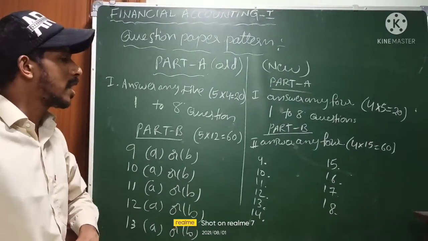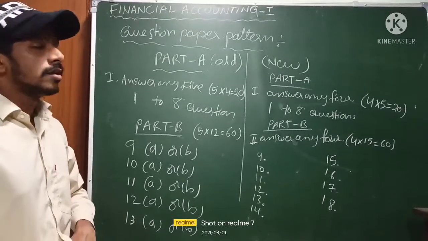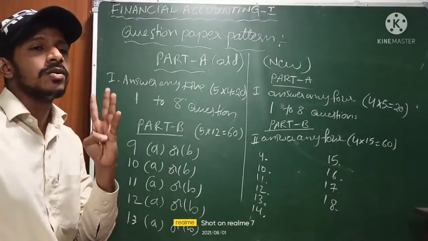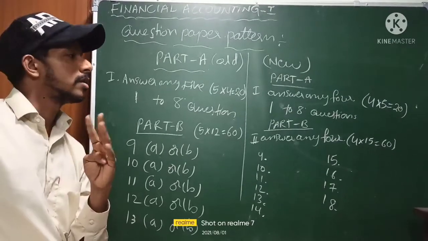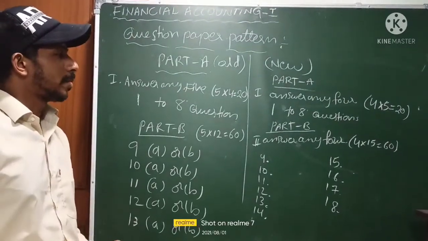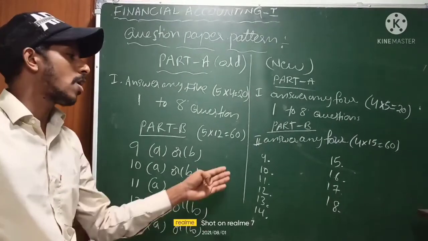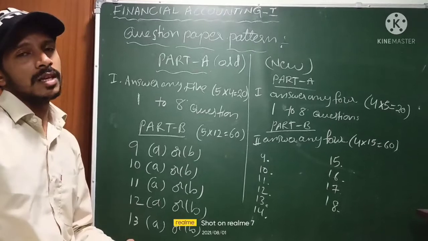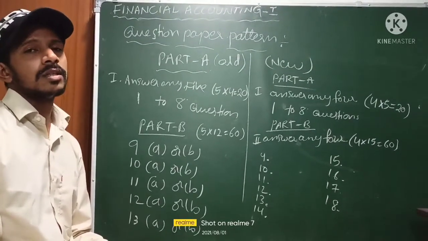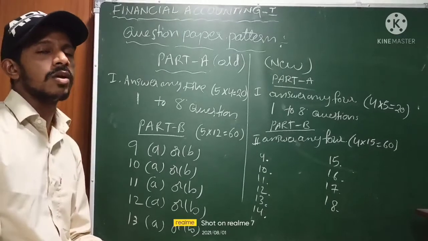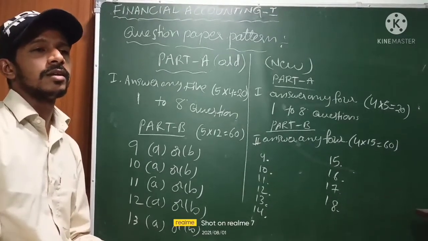Here also you get a choice, so you attempt only 4 questions in the exam. 4 long answers, 4 short answers. In the long answers also some theory they will ask, at least 3 or 4 questions, and the remaining all problems they will give in Financial Accounting 1.